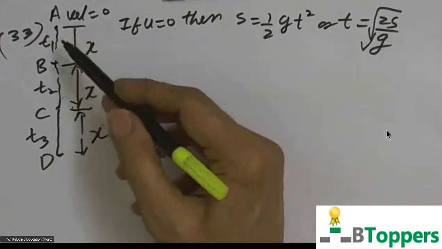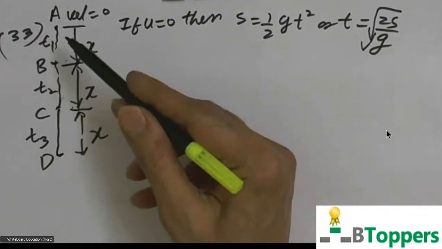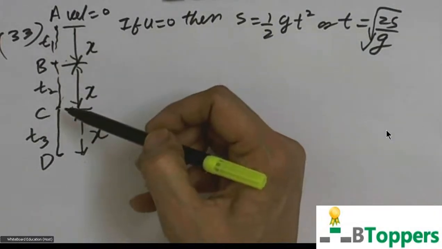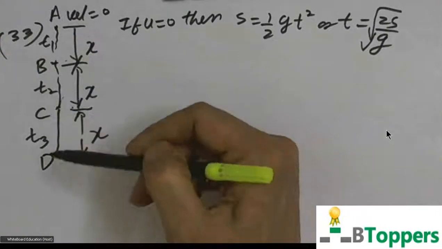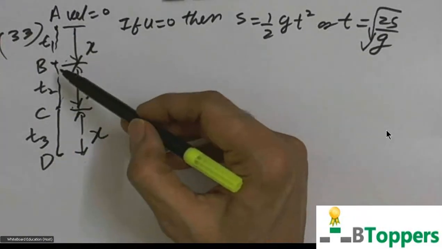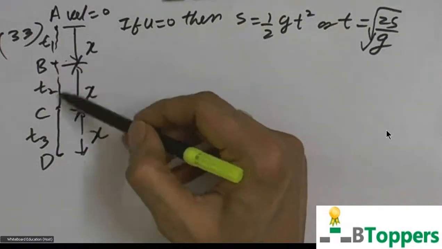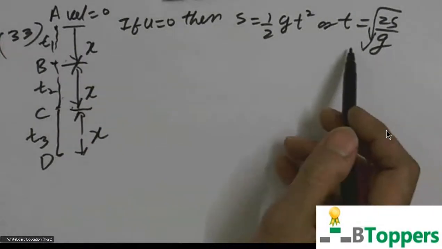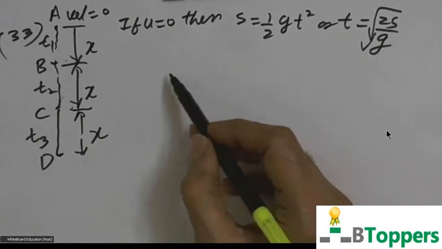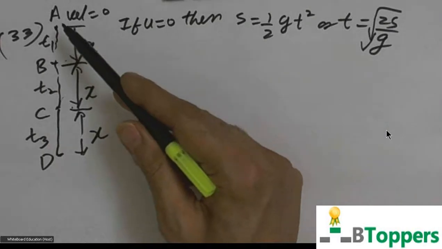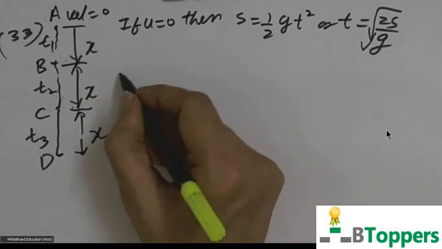Initial velocity can be taken as 0 for motion from A to B. And initial velocity can also be taken as 0 even for motion from A to C, or even for motion from A to D. But you cannot take initial velocity as 0 for motion from B to C. So you can use this formula if you consider A as starting point, or we start timing from the instant the body starts from A.